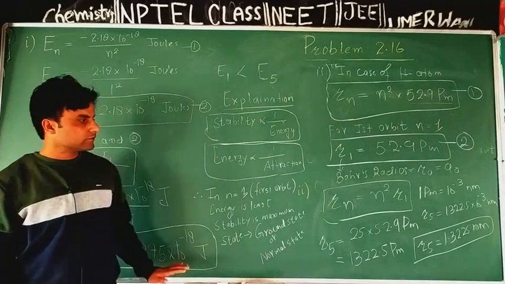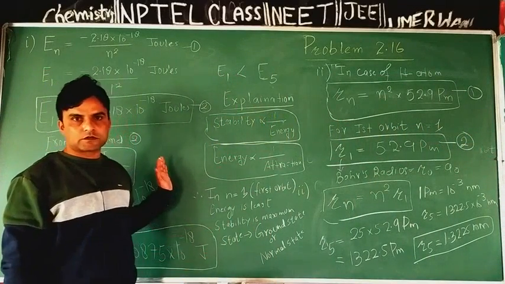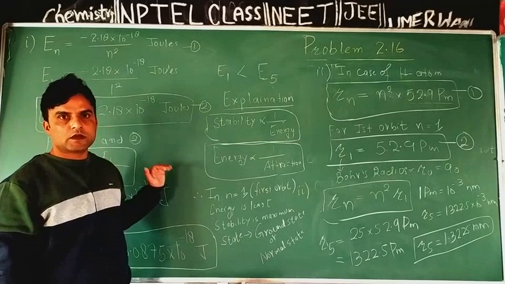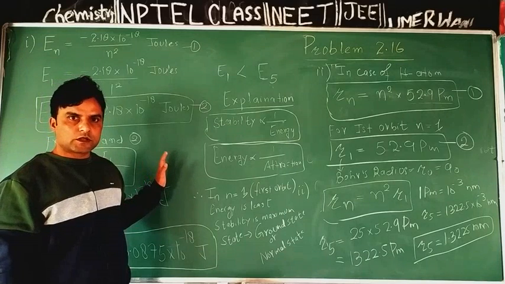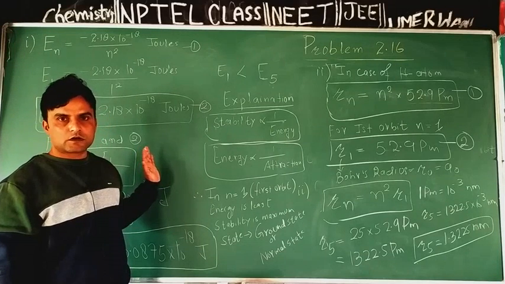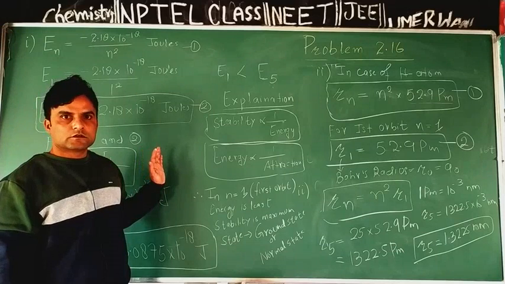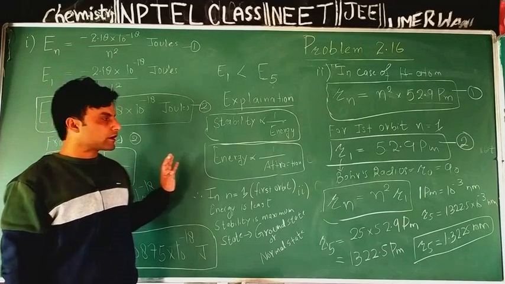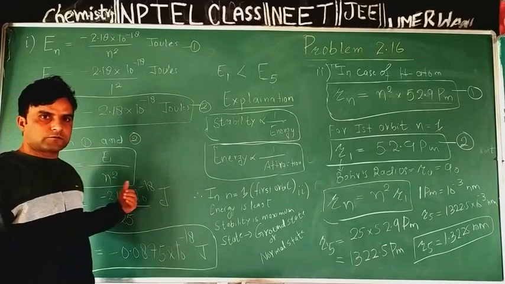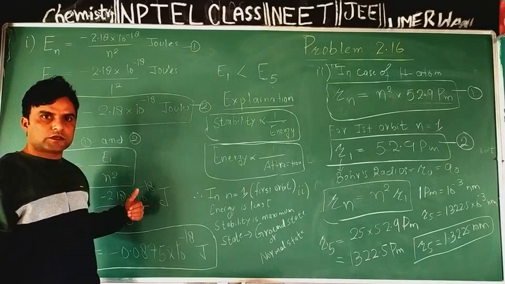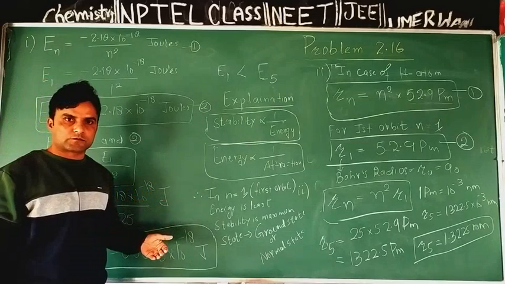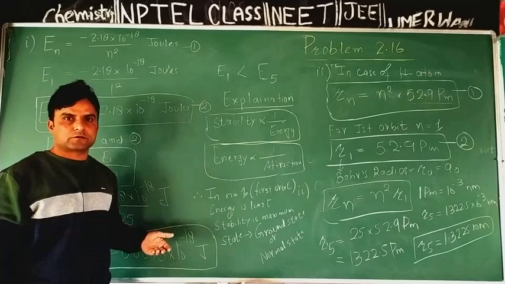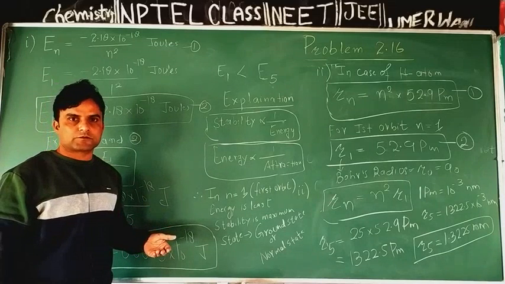Class 11 students, be blessed. This is the problem I have brought for you today. I hope all the questions which I posed at the start of lecture are now clear. Which is the ground state of hydrogen atom? Ground state is when electron is present in its first orbit. Which is most stable state of hydrogen atom? Ground state, when electron is present in first orbit.